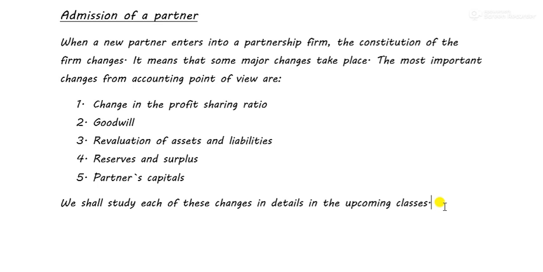Okay, in the next class we will start with the change in the profit sharing ratio.